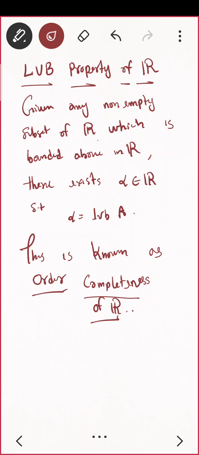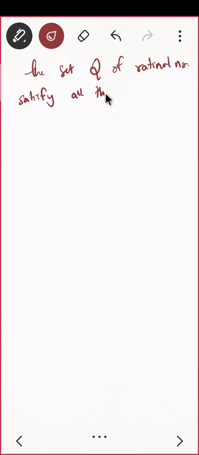Order completeness property. And the set of rational numbers Q satisfies all the properties of R that we listed, except this one, that is, the LUB property.